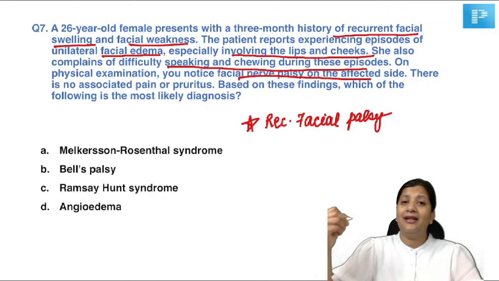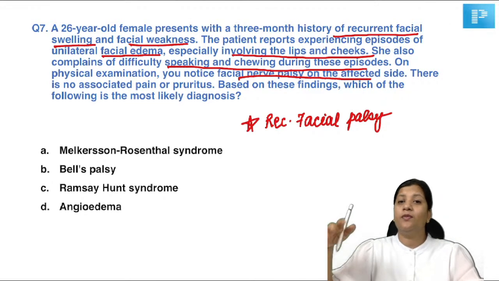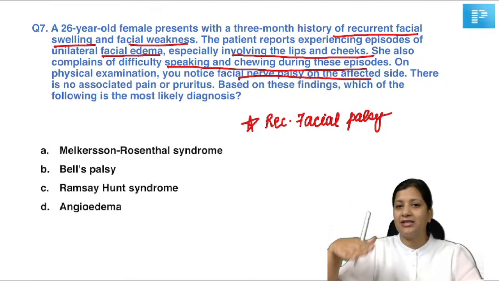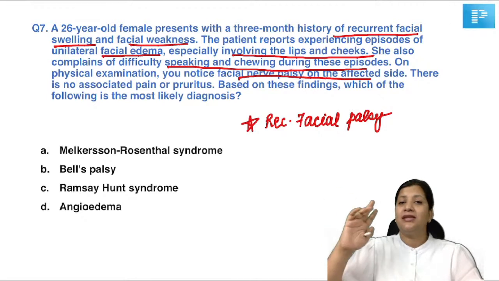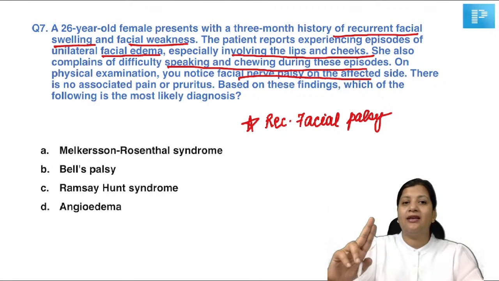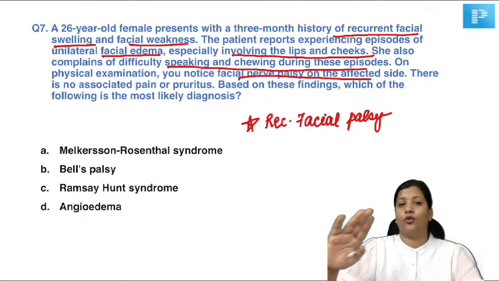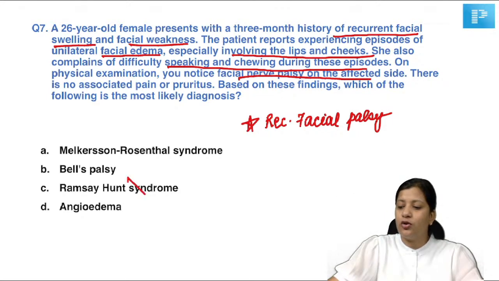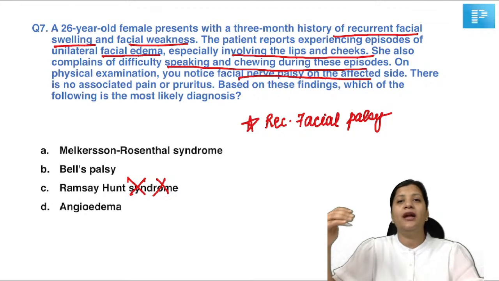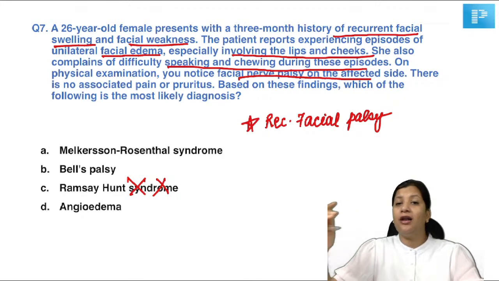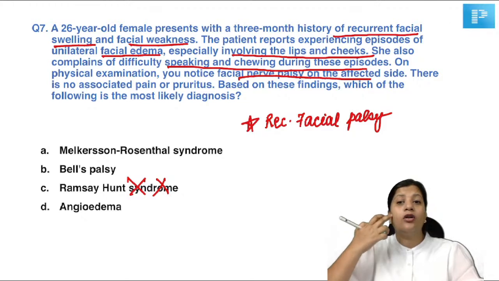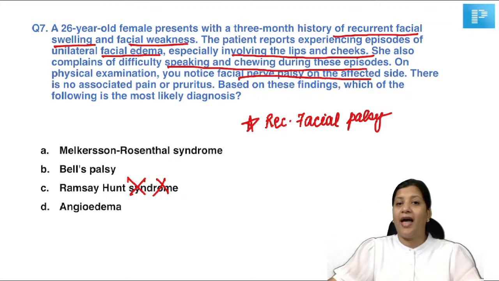In Bell's palsy and Ramsay-Hunt syndrome, there is a recurrence, but do we see as much recurrence as in Melkersson-Rosenthal syndrome? No. Second thing, are there any vesicles in the area of distribution of the facial nerve? Is there pain? No. So can we cancel Ramsay-Hunt syndrome, because vesicles are predominantly a feature? There will be hearing loss and there will be pain along the area of distribution of the facial nerve. Has that been mentioned? That is not mentioned.